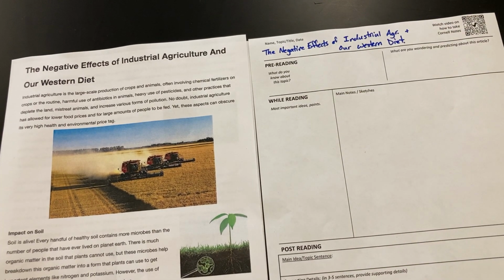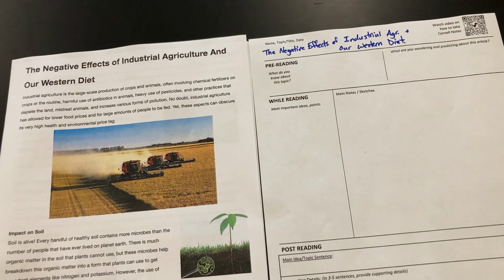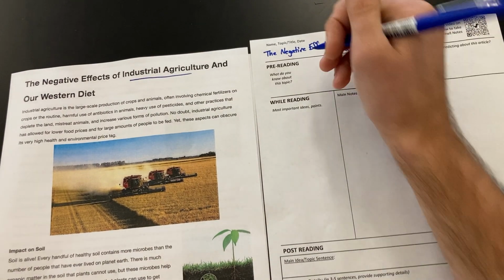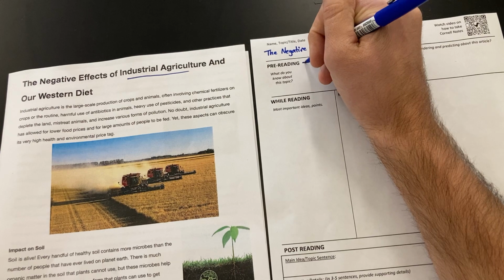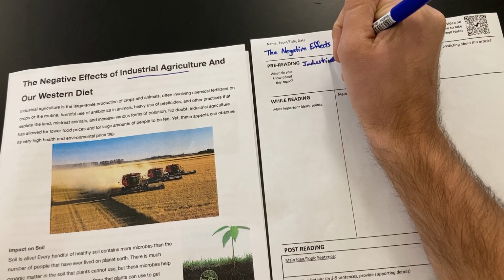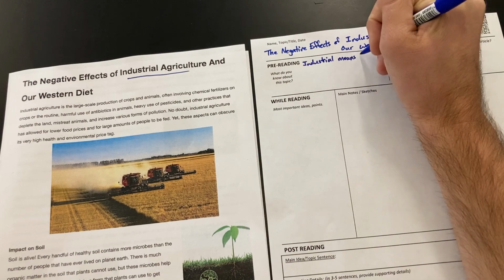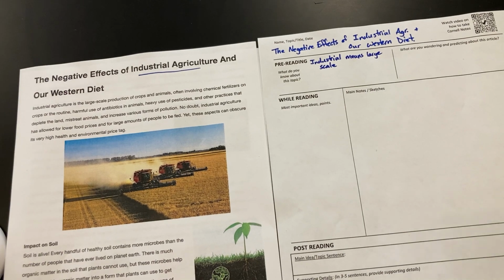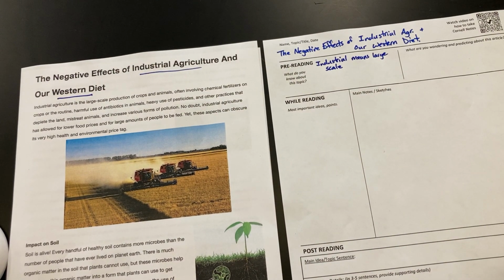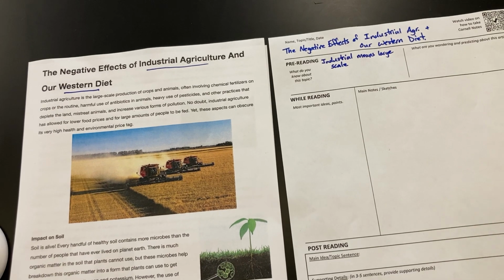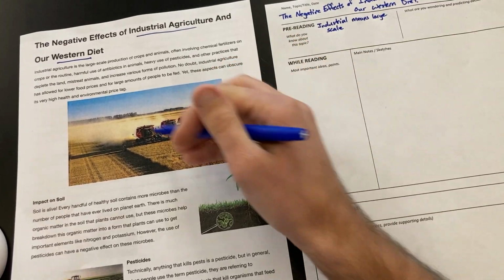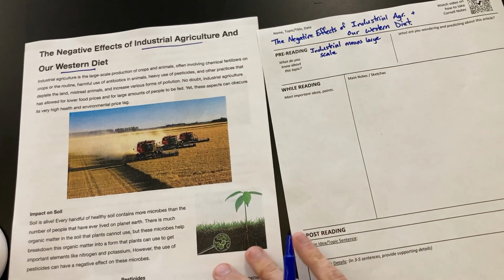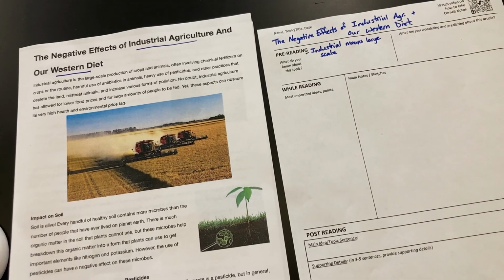So for instance, what do I know about this topic? All right. So I've heard of the Industrial Revolution before. And so maybe I have these ideas in my head is that I know industrial a lot of times means large scale. All right. Western diet, I may not be sure what that necessarily means. Are we in the West? But I'm going to kind of look through here. This kind of confirms that this might be about a large scale, these 3 tractors in the image right here. So it seems like I might be onto something with that.